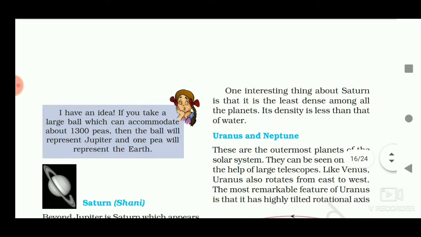I have an idea. If you take a large ball which can accommodate about 1300 peas, then the ball will represent Jupiter and 1 pea will represent Earth. Yes. So with respect to the Earth, Jupiter is much larger.